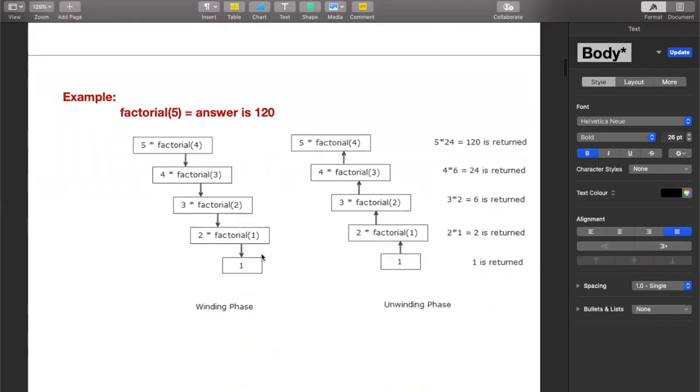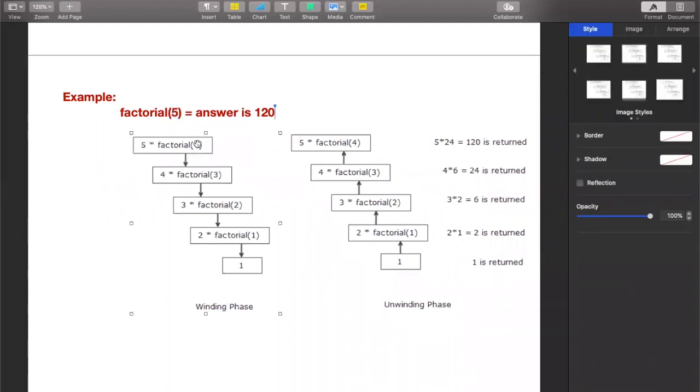We keep on dividing this into a smaller instance until we reach a point where we know the answer. So at one point of time, we know the answer of factorial of 1. So factorial of 1 is a very known answer and it's the easiest answer. If we compare factorial of 4, it is quite tricky. Factorial of 4, we need to compute. Factorial of 3, we need to compute. Factorial of 2 also we need to compute. But when it comes to a factorial of 1, it's a straightforward answer. As we all know, it is a 1.